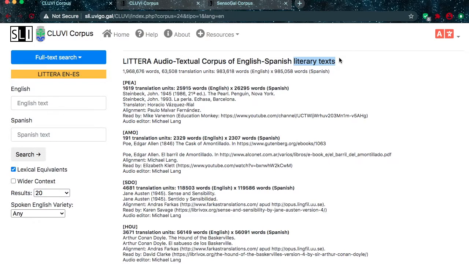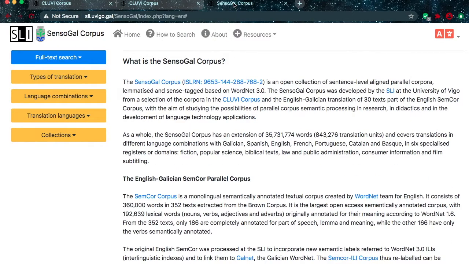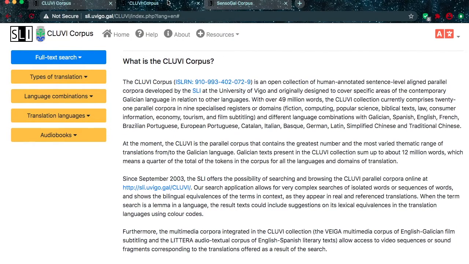By using literary text, we have been able to add the audio from the corresponding audiobooks to the segmented and aligned text. The corpus is actually located as a subcorpus in two different corpora, the Cluvi corpus and the Sensogal corpus, both hosted at the University of Vigo, in Vigo, Spain.